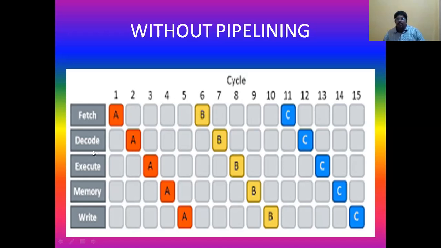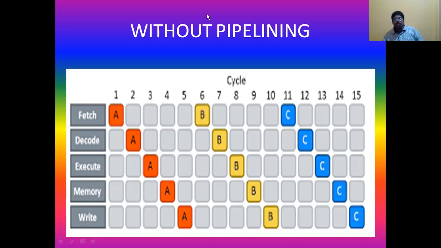Similarly, the work of the second functional unit is decoding. It is performing the decoding in the second clock cycle, and it is sitting idle without doing any work for the third.